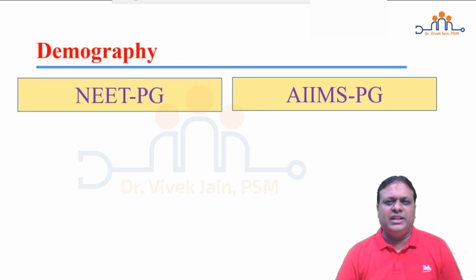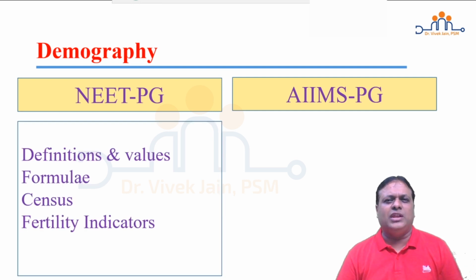Demography, a definition and value based topic, favorite of NEET PG, where they focus on definitions and values alone. So which are asked: crude birth rate, crude death rate, literacy rate definition, annual growth rate definition. Then they ask you a lot of formulae: crude birth rate, crude death rate, sex ratio, child sex ratio, general fertility rate, dependency ratio, child woman ratio. Census of India is asked in detail from 2011, where focus is on sex ratio, child sex ratio, growth rate, literacy rate. So their values, formulae, calculation, and last updated value of 2011 census.